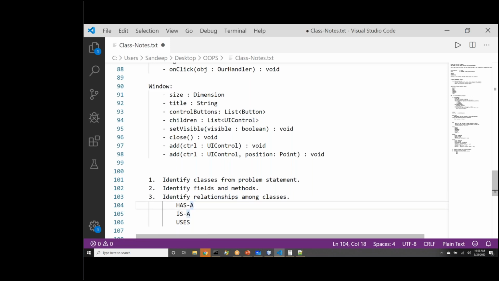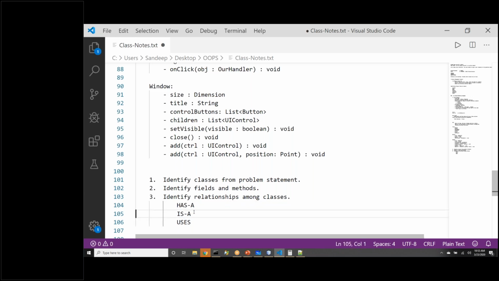When do we say two classes have an is a relationship? Has a relationship is a kind of containment. One class contains an object of another class. So there will be a has a relationship. Is a relationship represents inheritance. When one class inherits from another, then we say there is an is a relationship.